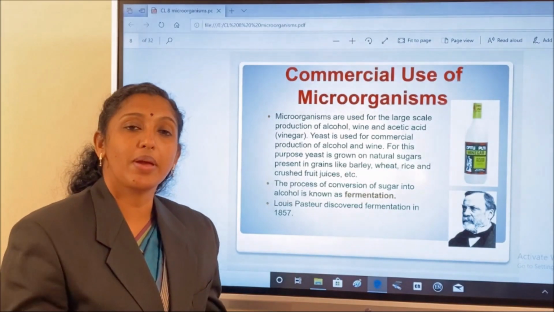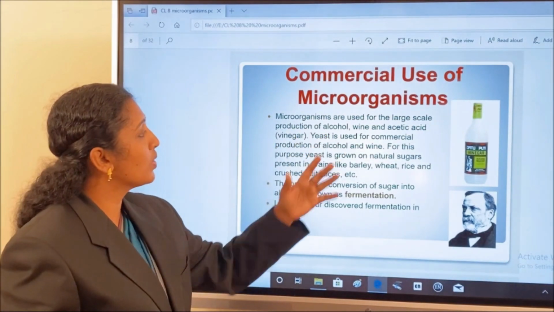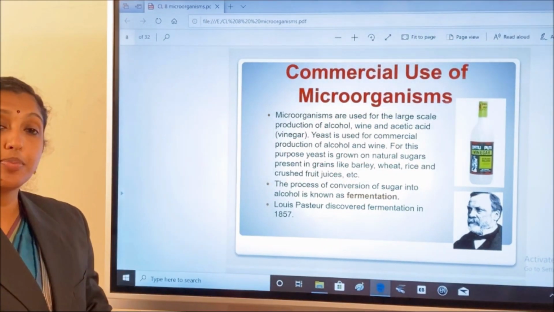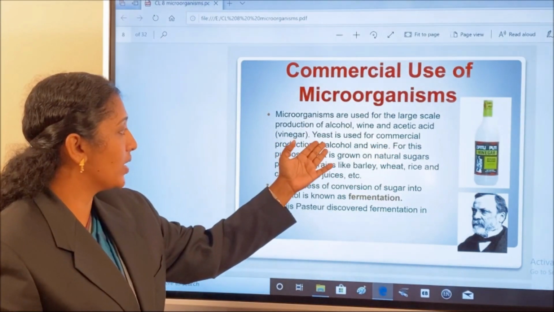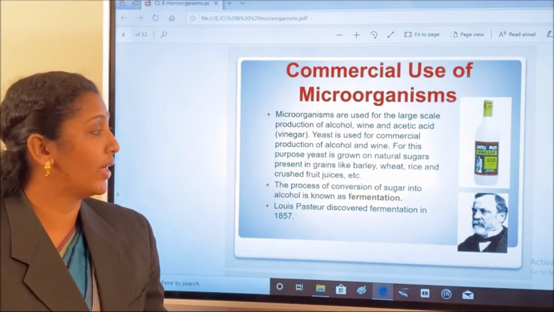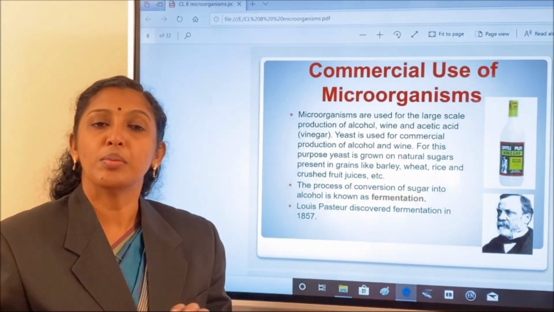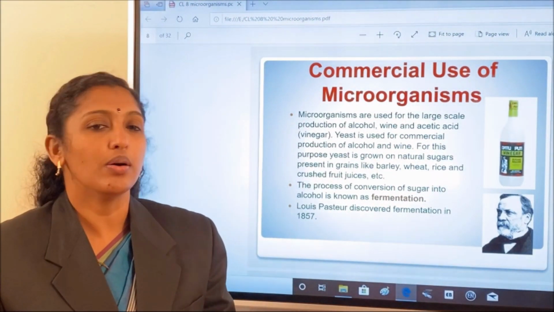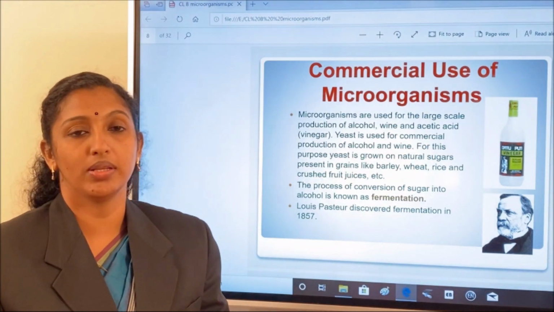We use these microorganisms for commercial purposes also. Microorganisms are used for large scale production of alcohol, wine, and acetic acid, that is vinegar. And yeast is used for commercial production of alcohol and wine. I think that during Christmas time, your mother also prepared homemade wine. Do you know how she prepared that wine?